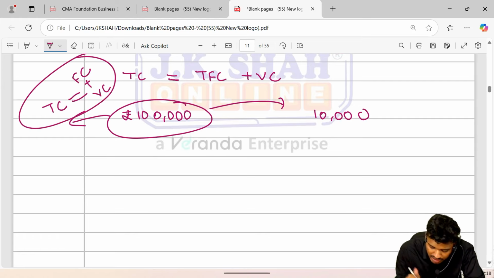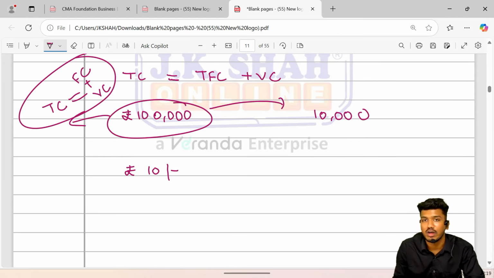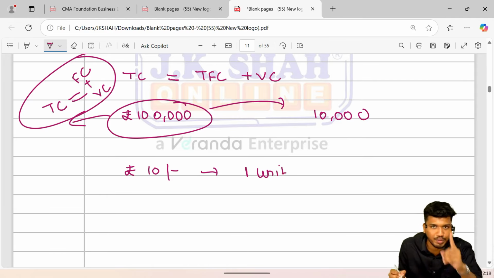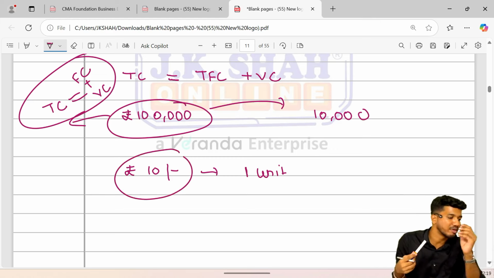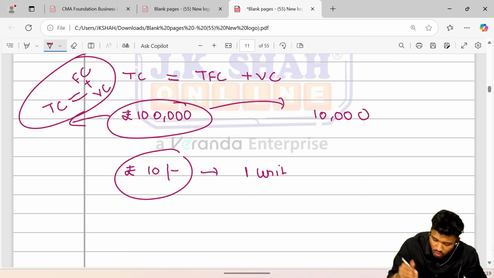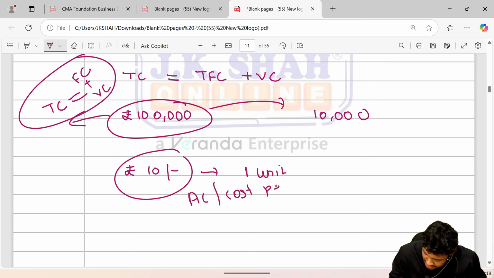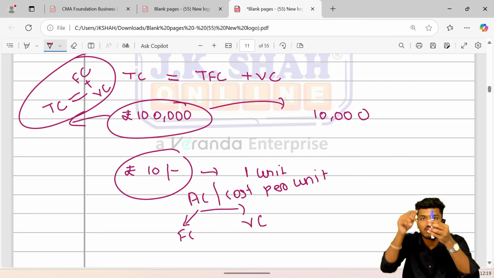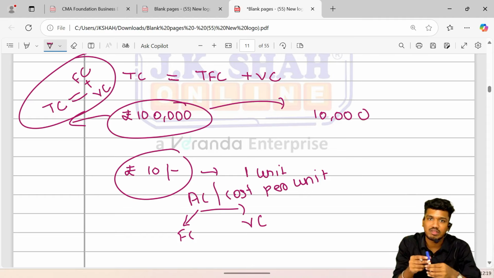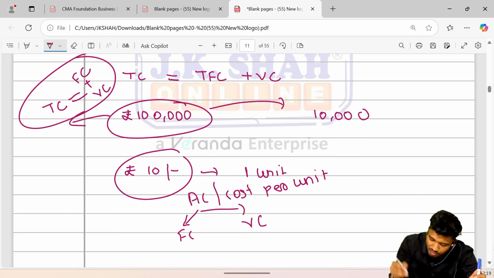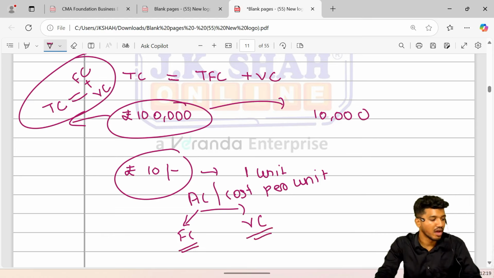But the moment I say rupees 10 is being incurred from my pocket for the preparation of 1 unit of output, that is, in order to produce this 1 unit I have spent rupees 10, this 1 unit cost, also called average cost or cost per unit, is inclusive of both the fixed cost component and the variable cost component. I hope you have understood.